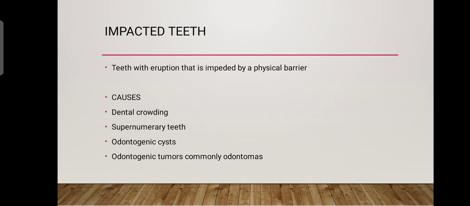There are many examples of impaction. The barriers which can cause impairment of tooth eruption are dental crowding, which can cause impaction of a tooth, then supernumerary teeth, some odontogenic cysts, and odontogenic tumors, particularly odontomas. They can cause impaction.